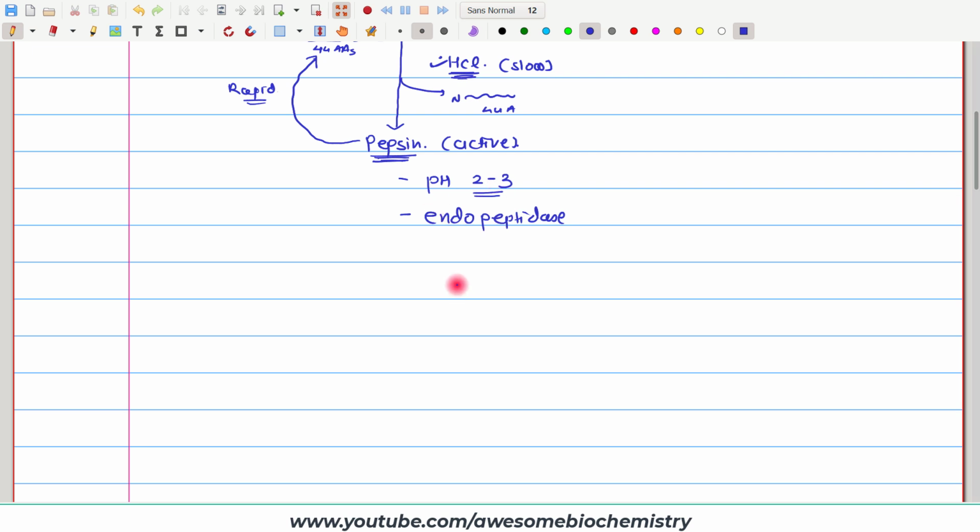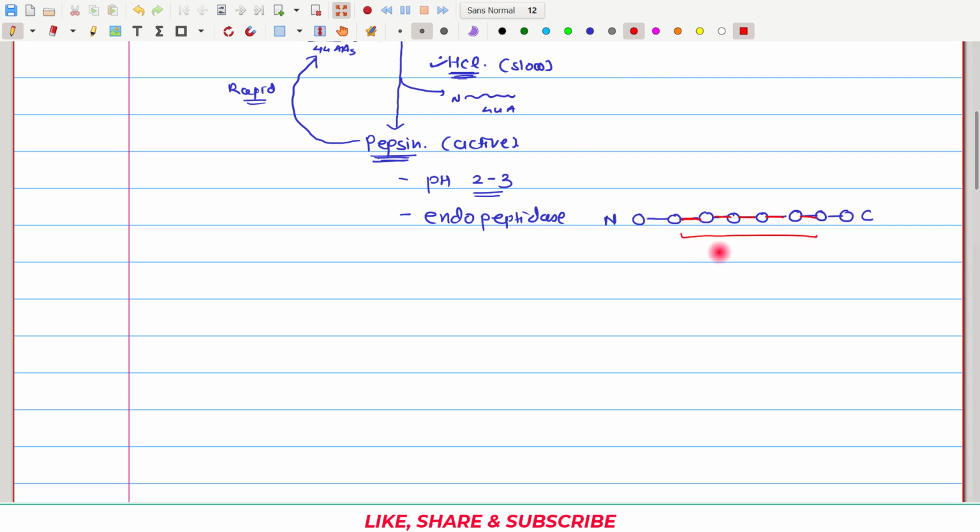What is the meaning of endopeptidase? To understand this, suppose this is the polypeptide chain where this circle represents an amino acid and the horizontal line represents a peptide bond. Suppose this is the N terminal and this is the C terminal. Here, all these bonds except for this one and this one, all these red marked bonds, are the endo or internal peptide bonds, and on these bonds only endopeptidase acts, right?